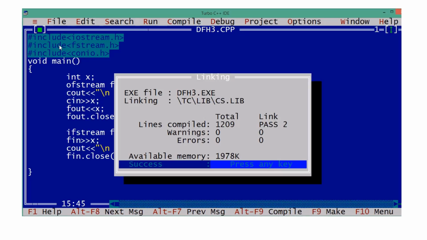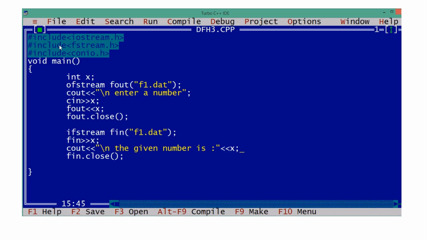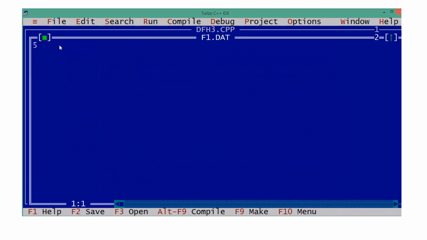Now let's compile, let's execute, enter a number. Suppose 5 is entered. Let's see what is the number. 5 is there. But if you open and see f1.dat, it will be in some different format. Because here only one number is coming, but if it is an object, the number of bytes it occupies will differ. Every type differs. So you may see some special characters also. Directly you cannot open and process the data of that file.